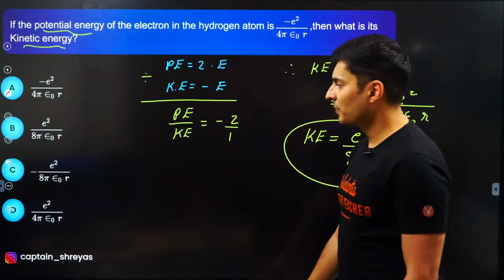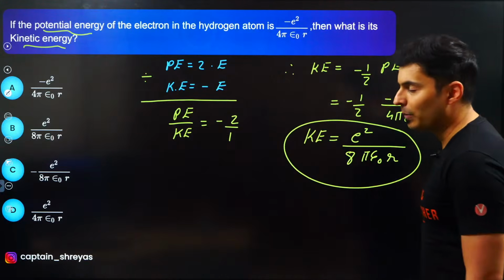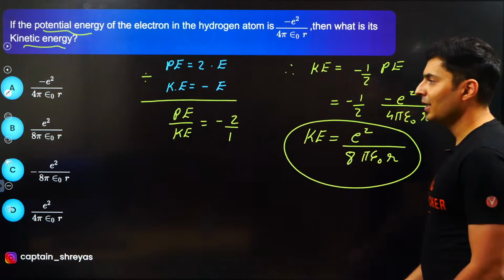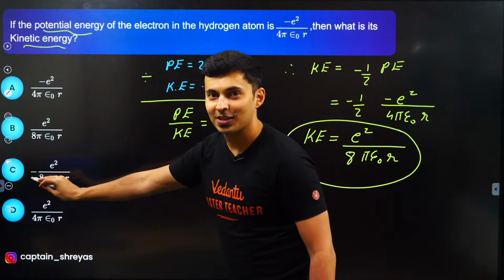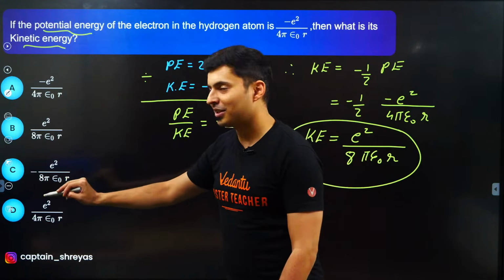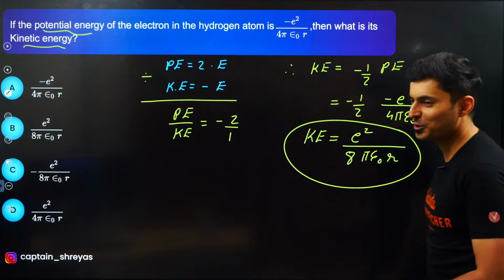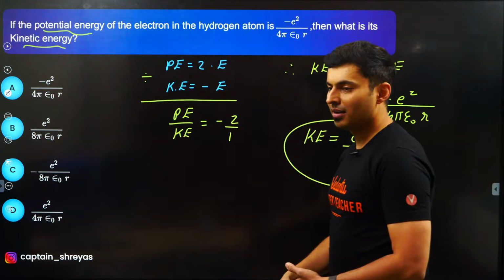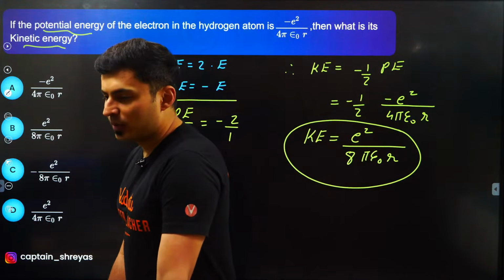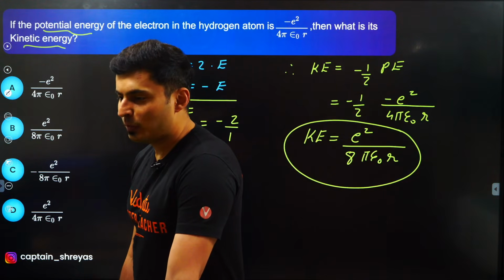Where is that option? Option B. Excellent. Not C. That minus sign gets cancelled. If you make a calculation mistake, you will get minus and also a negative mark. B for Bombay. Very good. Divide by 2, multiply by minus.